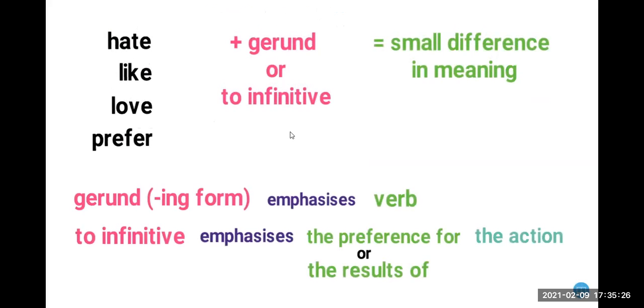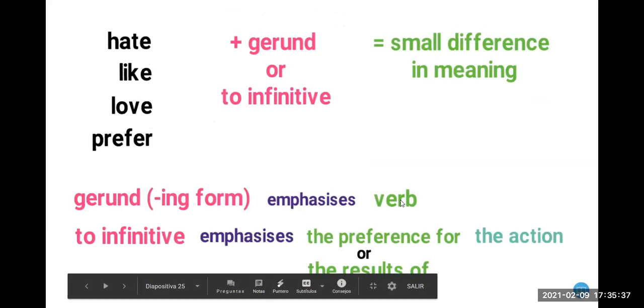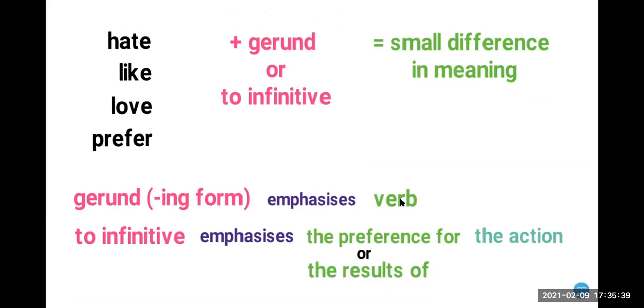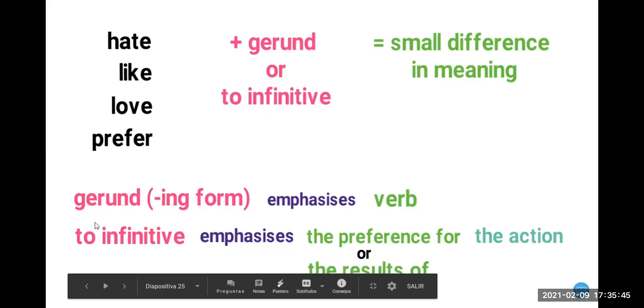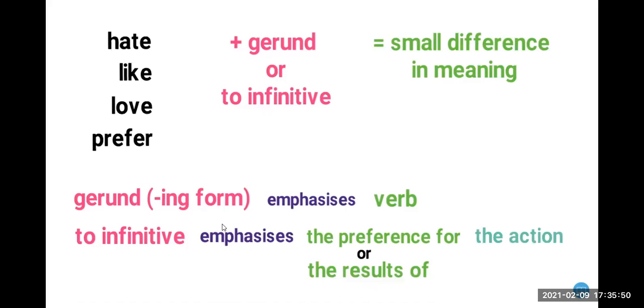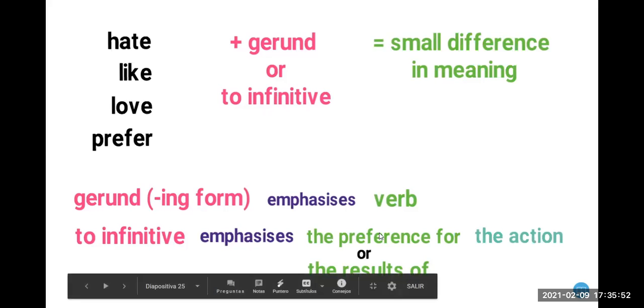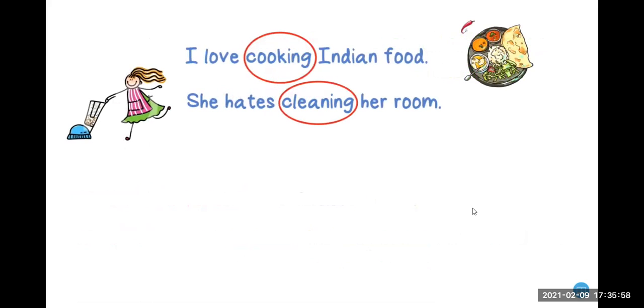For example, it says, when we use a gerund after these verbs, we emphasize the verb. Okay, le damos un énfasis, le damos más importancia al verbo. But if we use an infinitive, we emphasize the preference. Okay, the preference for the action or the result of the action. For example, I love cooking Indian food. She hates cleaning her room.